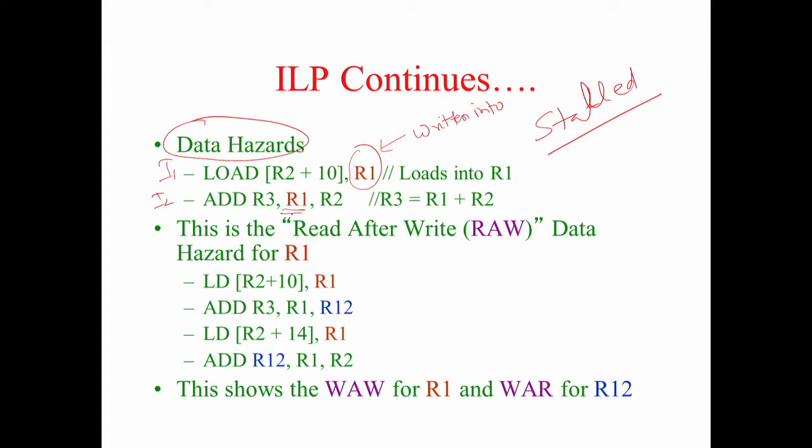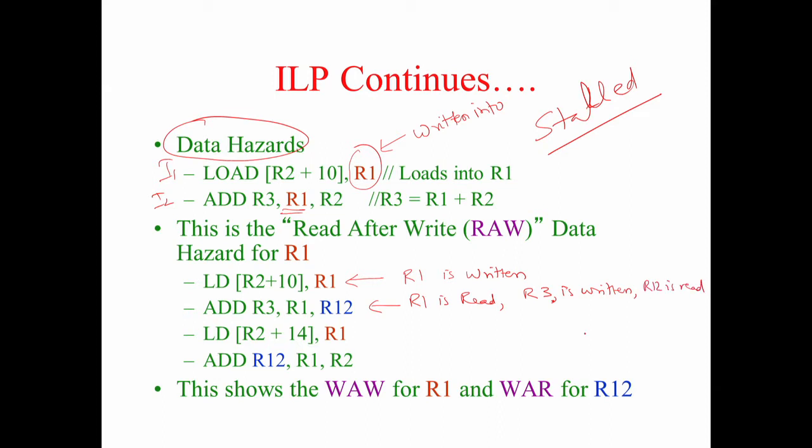Now, let us take the next example. R1 is written, R1 is read, R3 is written and R12 is read.